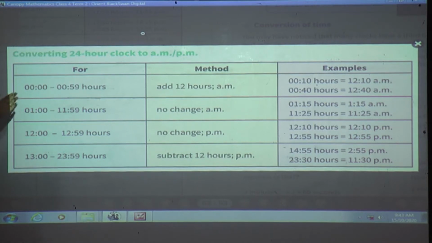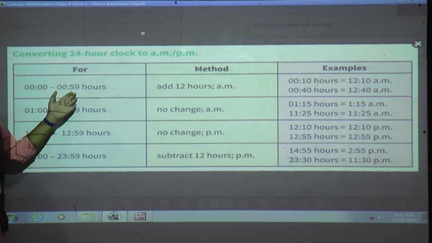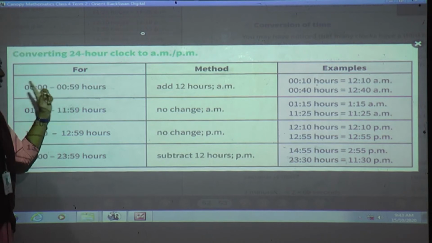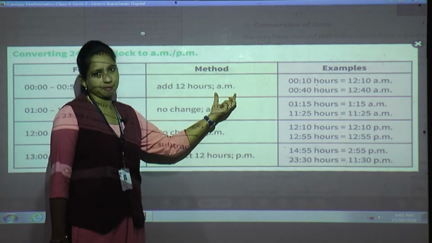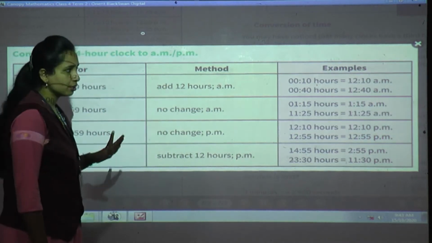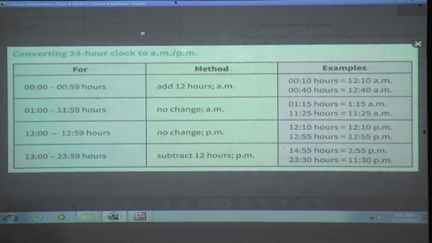Now to convert 24 hours into AM and PM, 24 hours starts from 00:00 to 00:59 hours. What we have to do? Add 12 hours and write AM. Keep in your mind, there is no option for this. You have to keep it in your mind. Okay? Try to understand.